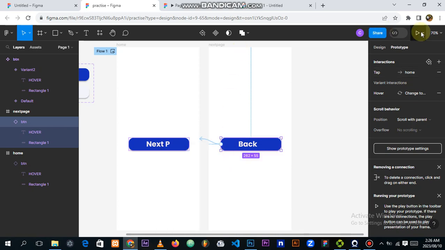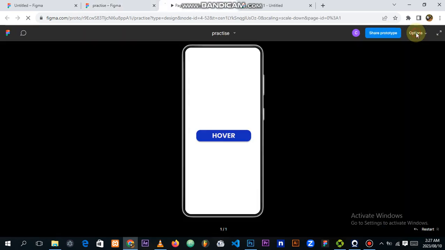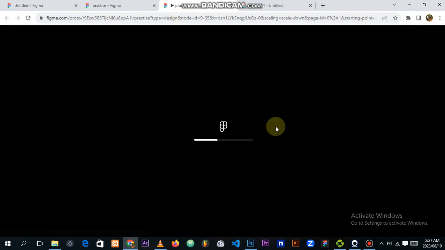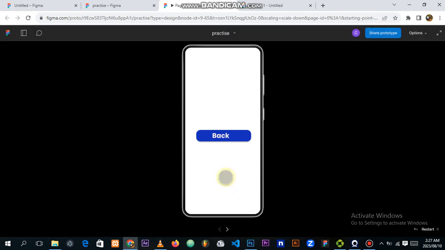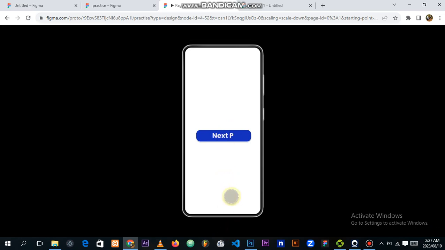So when I play this, we need to refresh, and then it navigates between the screens. So now there is back, I go back, and then next, I go to the next, I tap back, I go back, I go next. So this is how you navigate between screens in Figma.